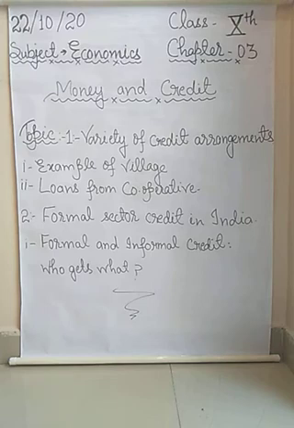And sometimes it has 2,300 farmers as members in the cooperative society, and it accepts deposits from its members. Whatever deposit is made by the members of the cooperative society is used as a collateral.